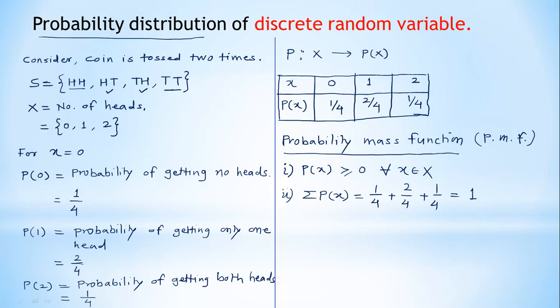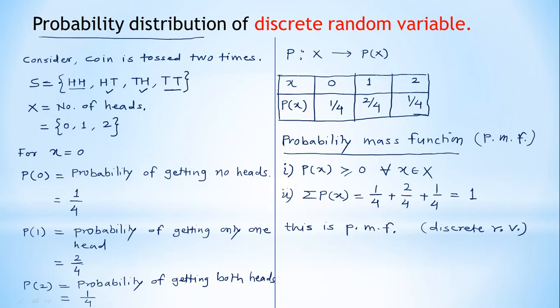If the summation of P of x is equal to 1, then you can say that this is a PMF, or probability mass function, and it is related to a discrete random variable.